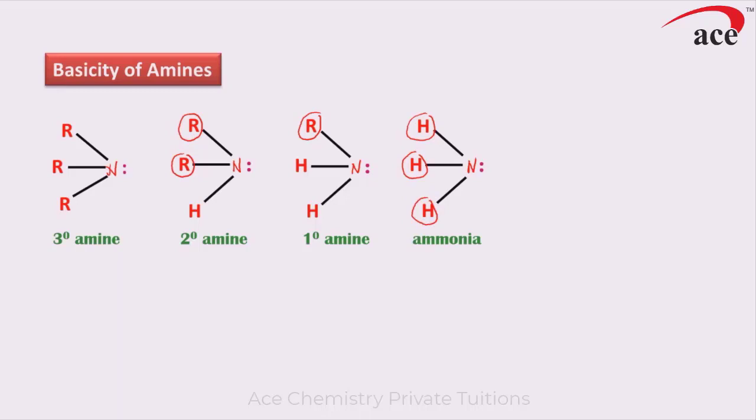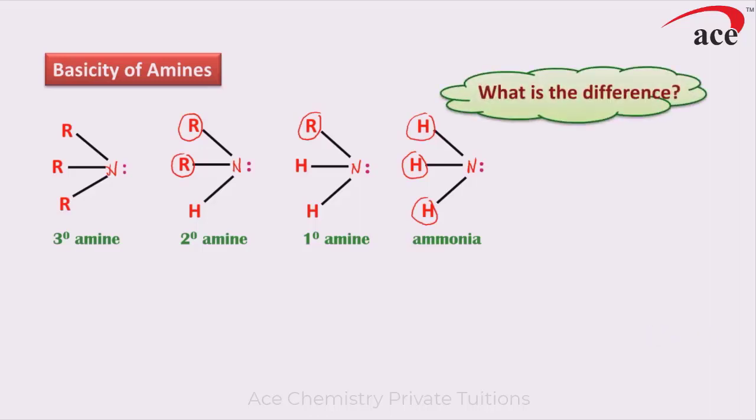So basicity is basically the availability of the lone pair of electrons, or in other words, basicity also depends upon the stability of the ammonium cation. So to explain the basicity of amines, we just have to compare the stability of amines with respect to the stabilities of ammonium cations after protonation. So what is the basic difference?